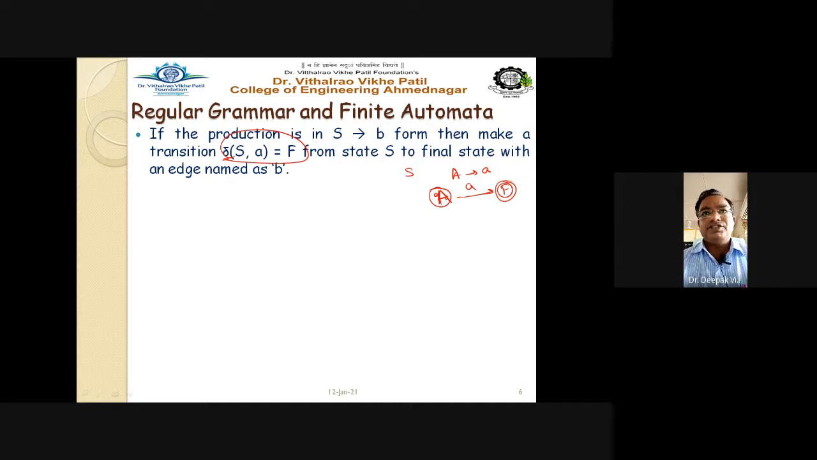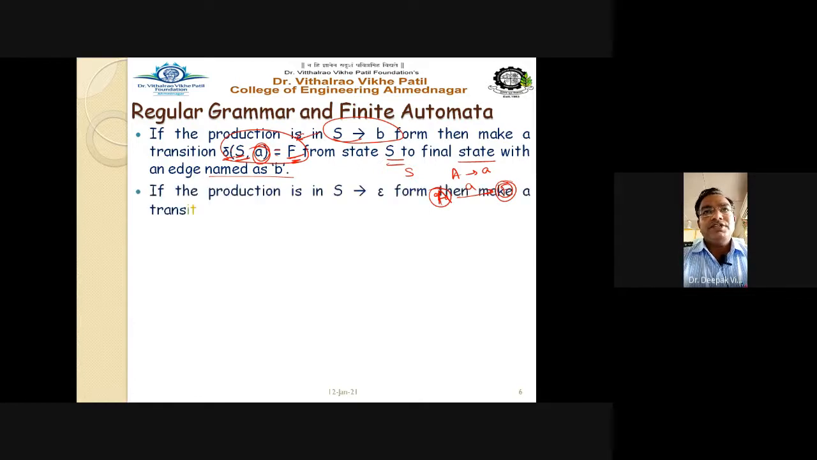So if this is the production rule, then the transition in automata becomes like this: delta of S on a equals final state. So the current state is S, the next state is F, and the current input applied is small a. So from state S to the final state with an edge named a, right?